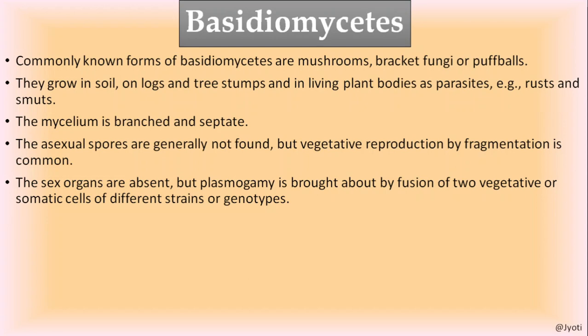When two different hypha with different genotype, means genetic constituent, are brought together, then plasmogamy takes place first. These hypha are not able to reproduce sexually individually, they are able to reproduce vegetatively.